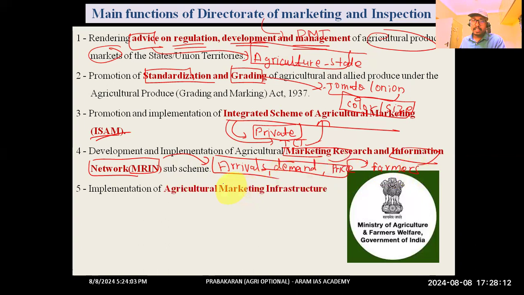The fifth component was agricultural marketing infrastructure. What kind of infrastructure may they develop? They may develop weighing balances, or any other instruments or implements that are required, like cold storage facilities. They can make the arrangements for these.